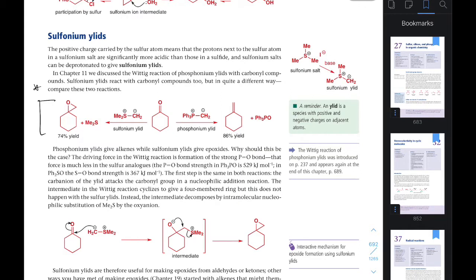So this is a ylide, and it gives this type of epoxide. This is the normal ylide, the Wittig reaction, and it gives this type of olefin. After forming this olefin, in the presence of a peracid, it undergoes this type of reaction. So this is a one-step epoxidation. Therefore it is very important, right?